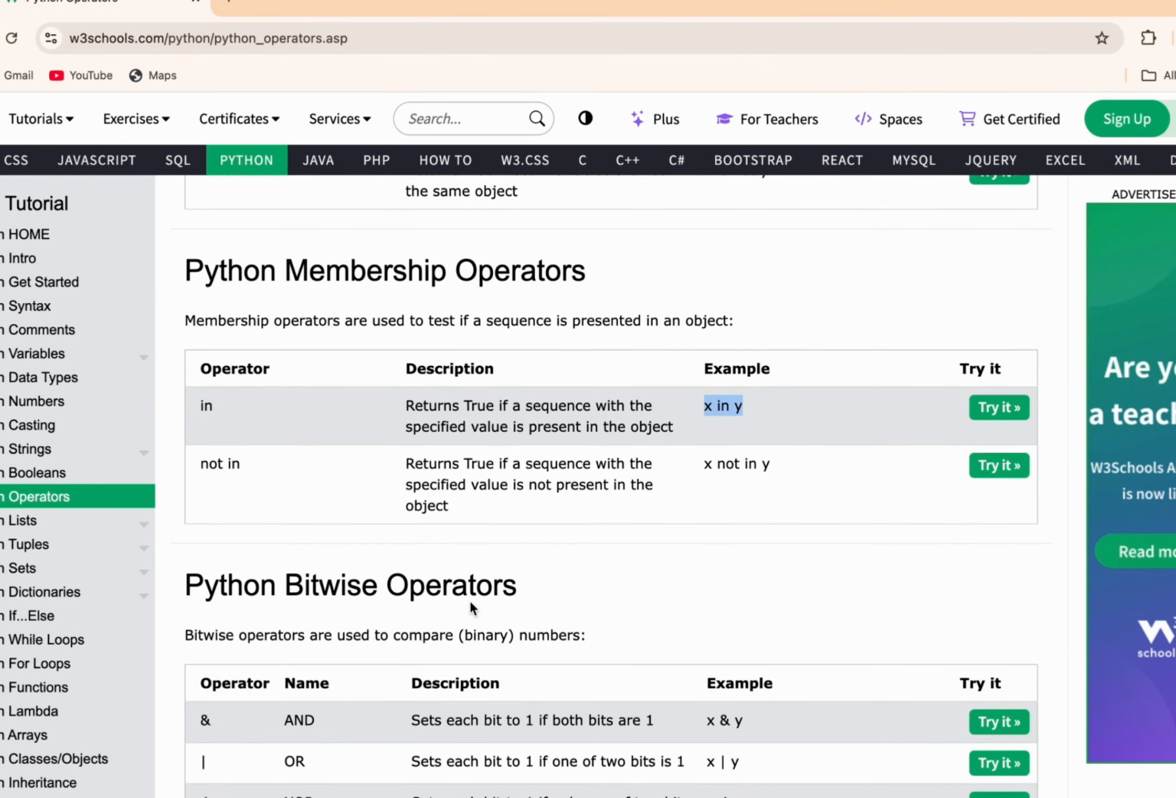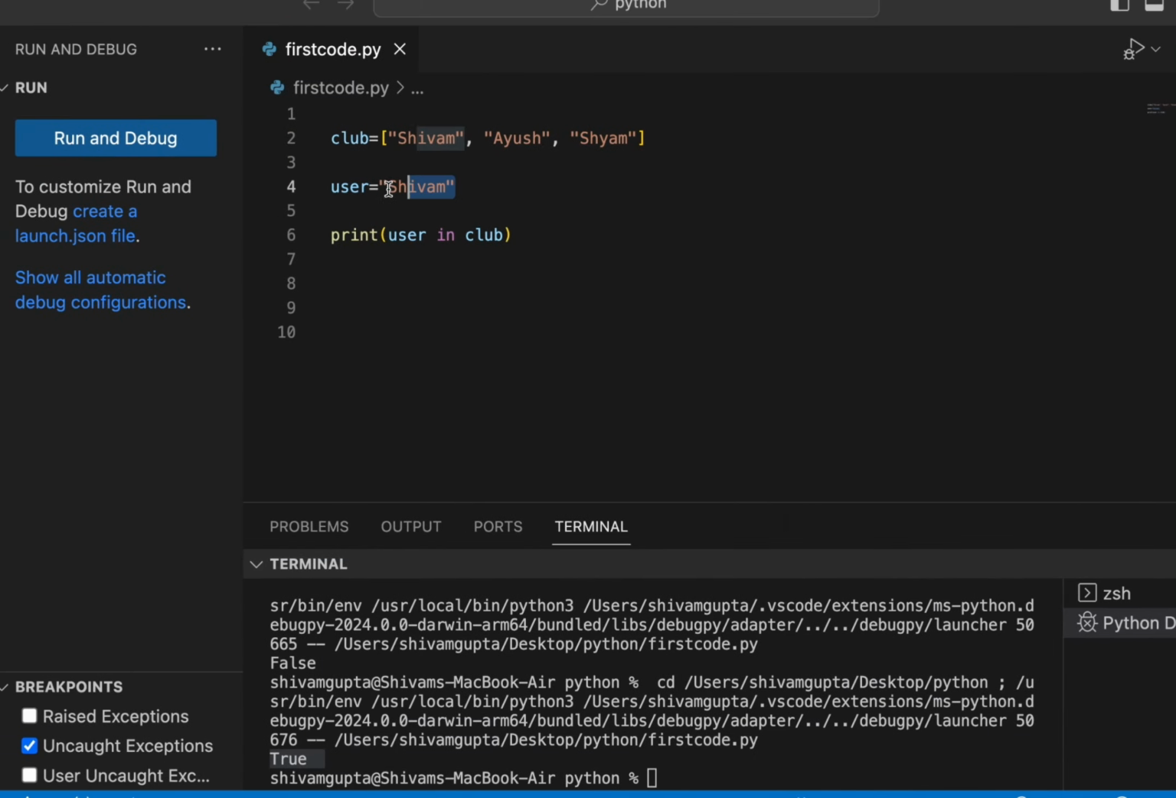So this is how the membership operator works. You can also see that a not in operator is there. The reverse of in is not in. So if Shivam should not be present in this club membership, then it will show the true or false case.